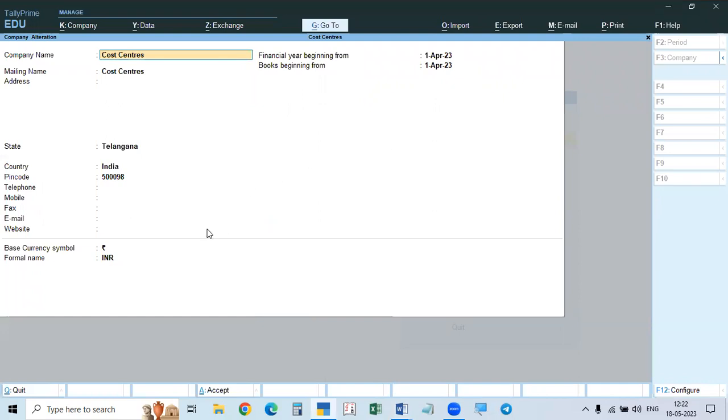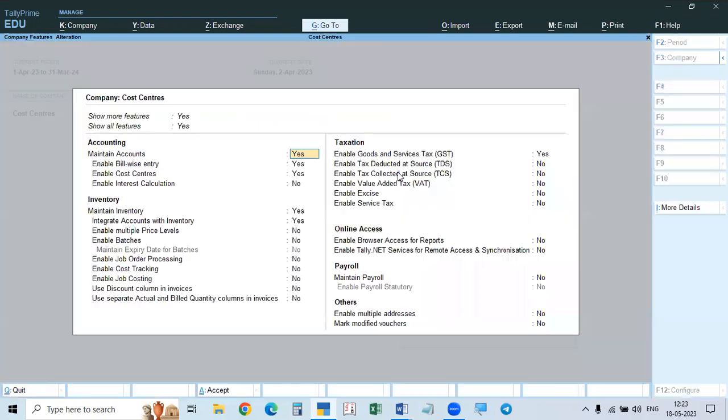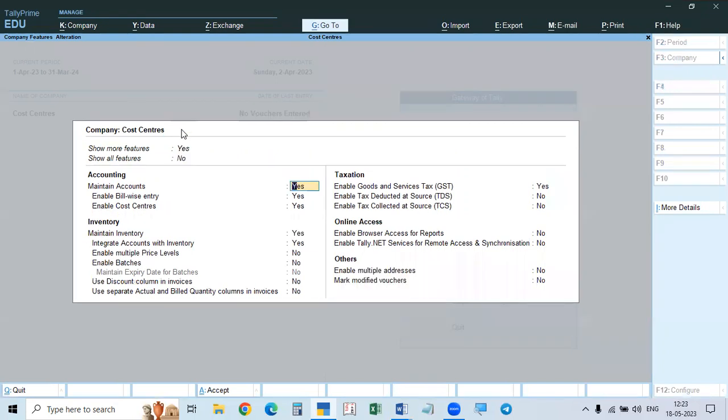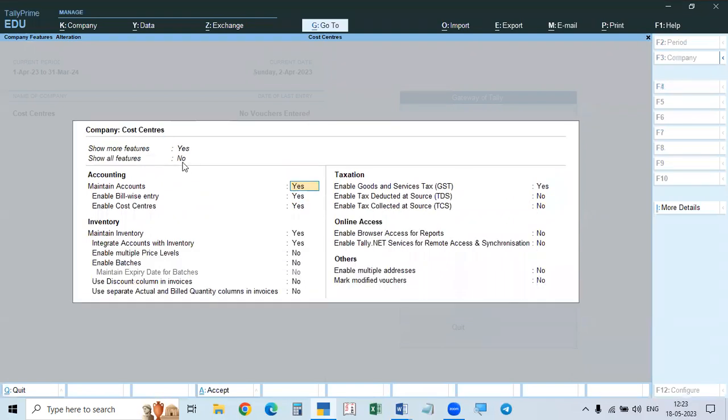So April 23. So I created, and then after that, when you go to F11 after creating a company, directly we will go to F11 company features, but it's already created. Now we will go to F11 features. In the F11 features, see here, when you are creating the company itself, then automatically it will show like this.